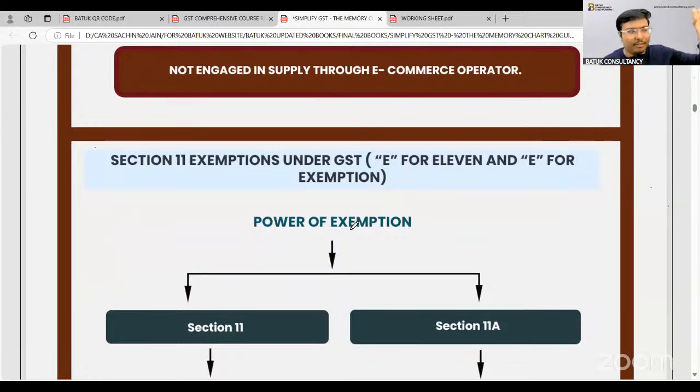Now, the government has decided the activities, goods, the powers, the officers, everything. They have also given two schemes, that is, you can go for the regular scheme or you can go for the composition scheme. Now the government is saying that, sir, there may be certain exemptions, certain products, certain services that should not be chargeable to GST due to the nature of that product or goods. So for that purpose, we have decided something. The government has decided a specific list, that is the exemption list.